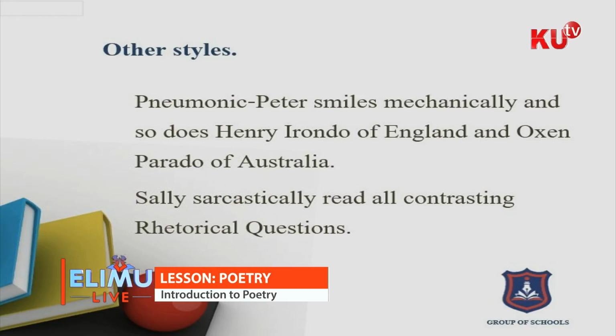We have Parado for paradox. And then we have Australia for apostrophe. Yes, just like the apostrophe we use to show possession, but this apostrophe is now a style of writing in poetry.